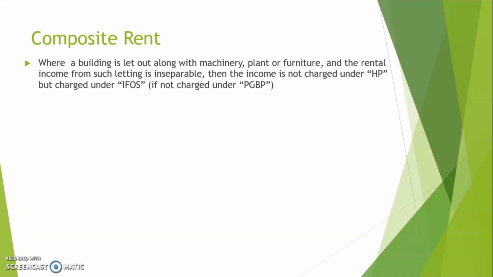So in a case where the rent for the building and the rent for the additional things like machinery, plant and all can be separated, as per the Income Tax Act we charge the income from letting out of the building as house property income, and we charge the income from letting out of the plant and machinery, or whatever additional we give, as IFOS income.